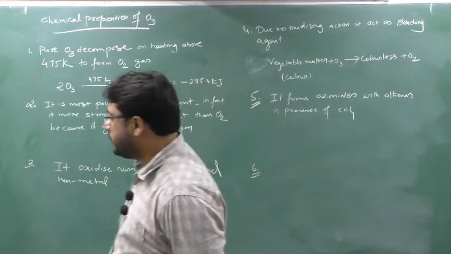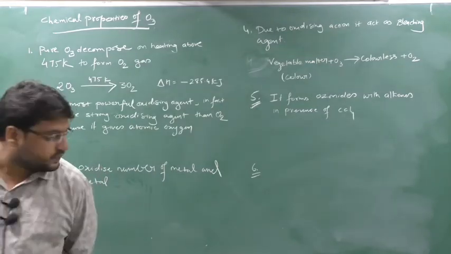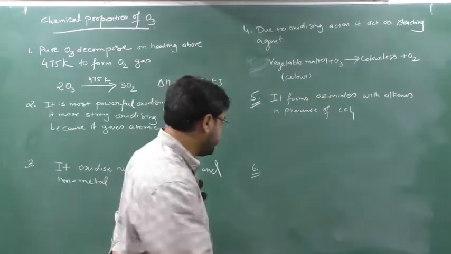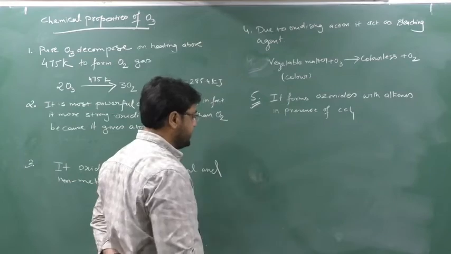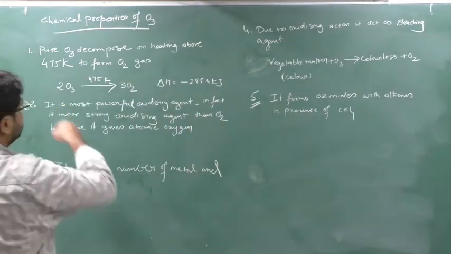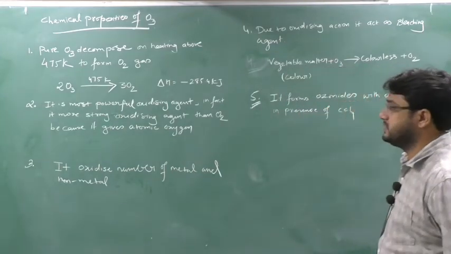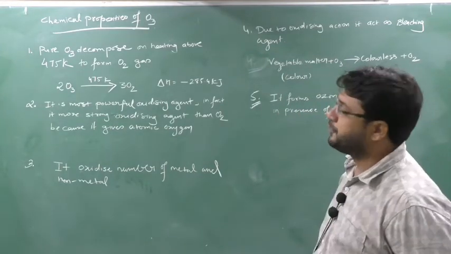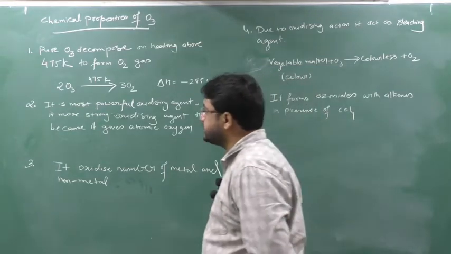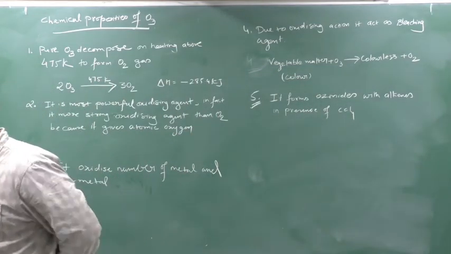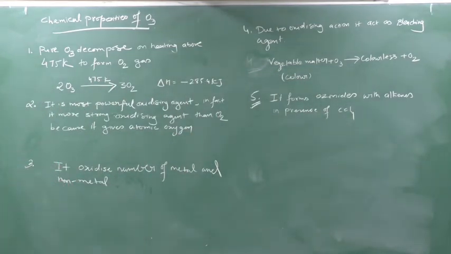Clear? Before going to the first property, I would like to discuss one chemical property. Along with me, please write it down, okay? Pure ozone decomposes on heating at about 475 Kelvin to form O2 gas. This is the first property of ozone: if you take pure O3, what will happen? It will get decomposed to form O2 at 475 Kelvin. Clear this part?